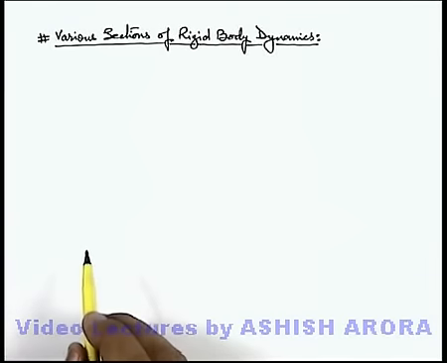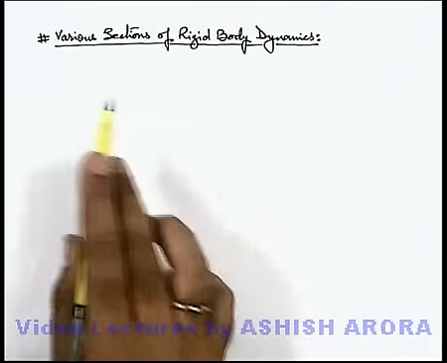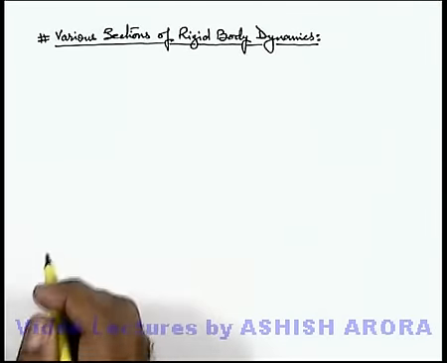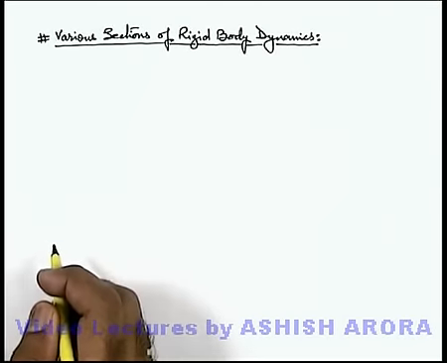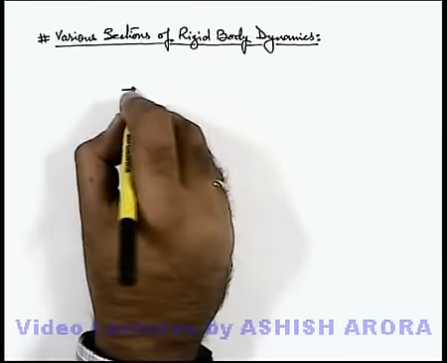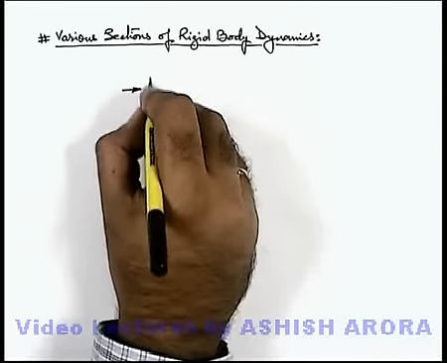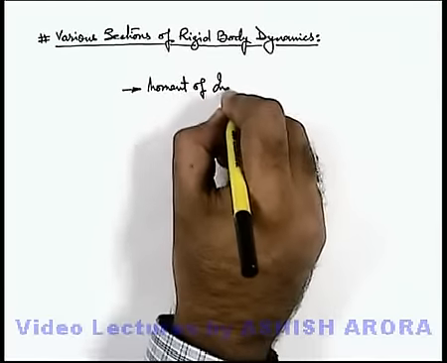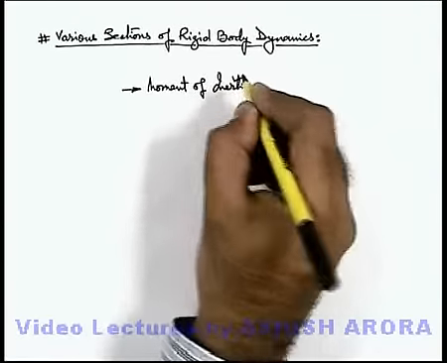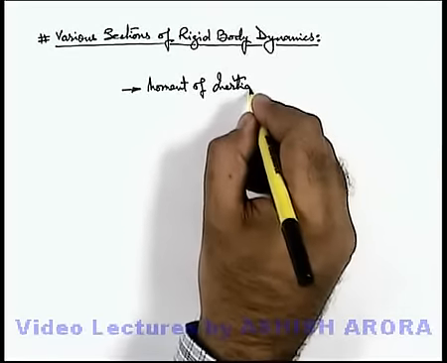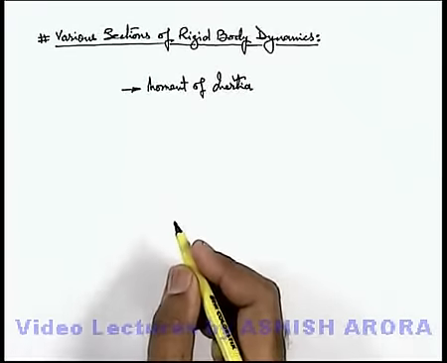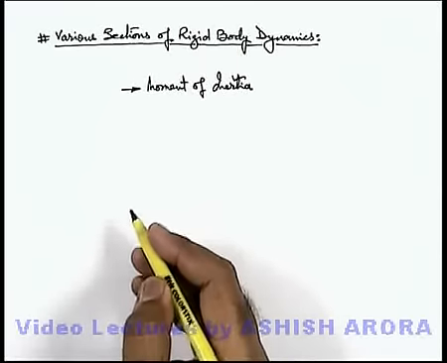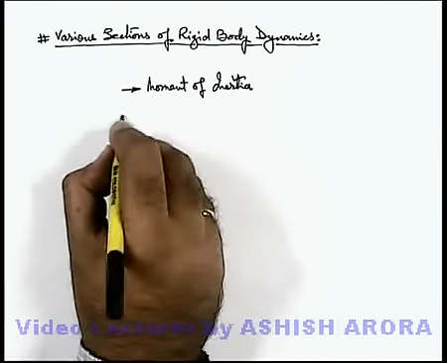Before proceeding further on rigid body dynamics, let's talk about the sections which we need to cover in understanding rigid body dynamics. The very first point we are going to start with is moment of inertia. Like in translational motion, we talk about inertia which is accounted by the mass of an object. In rigid body dynamics, the similar property is moment of inertia.